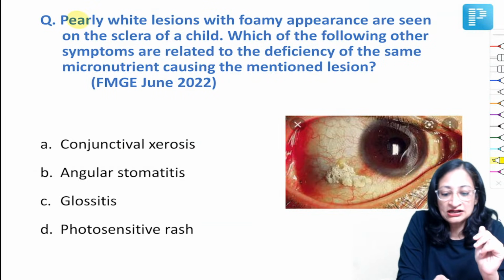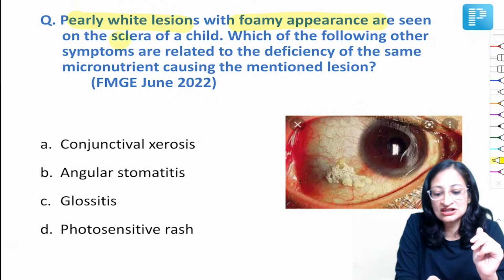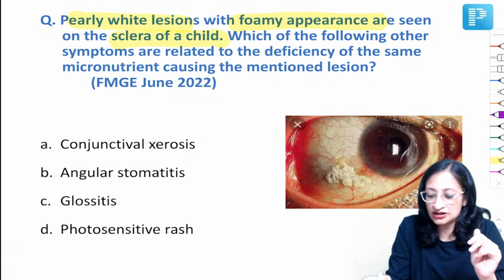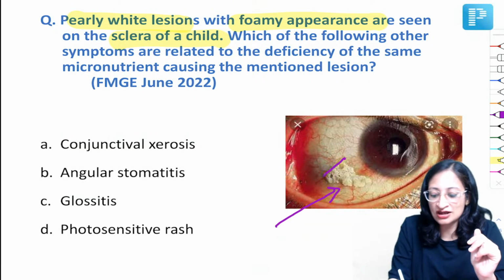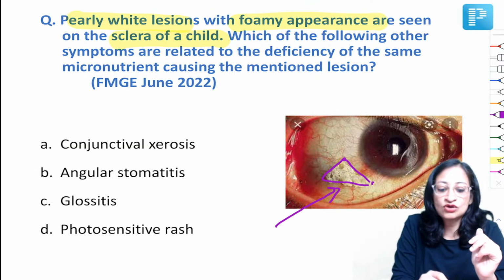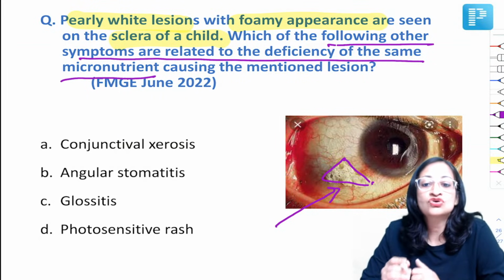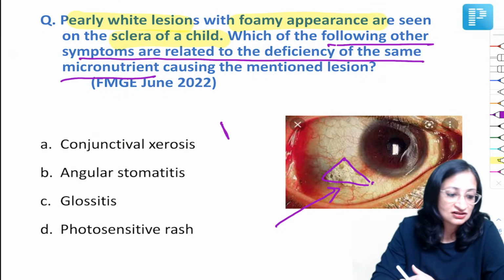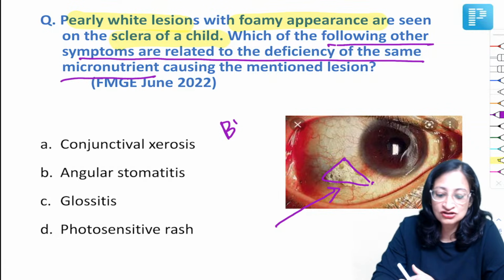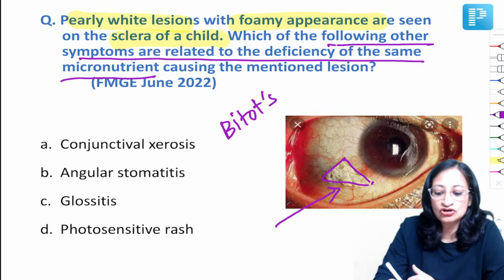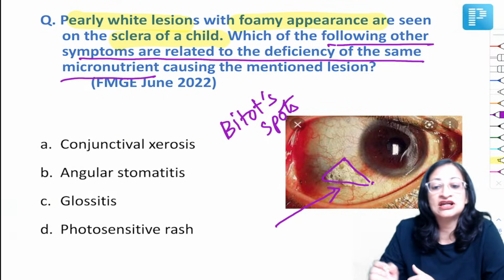So the next question, which came in June 2022. Pearly white lesions with foamy appearance are seen on the sclera of a child. We can see this pearly white lesion here, and it is triangular in shape. Which of the following other symptoms are related to the deficiency of the same micronutrient? So what is the lesion in this picture? Very good, Shan. It is Bitot spot.